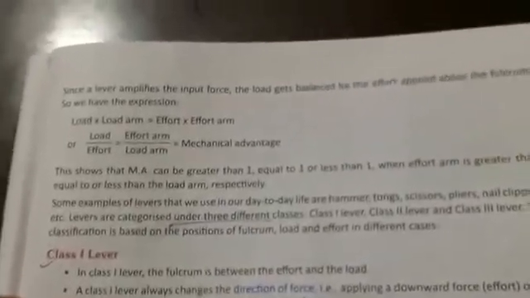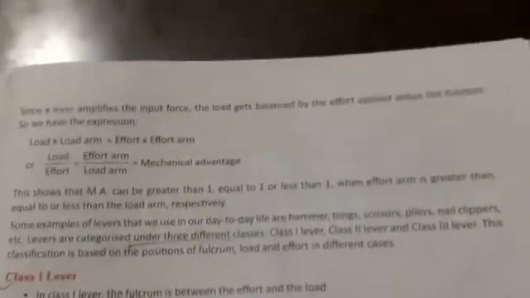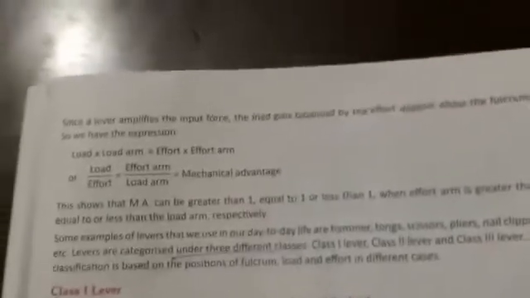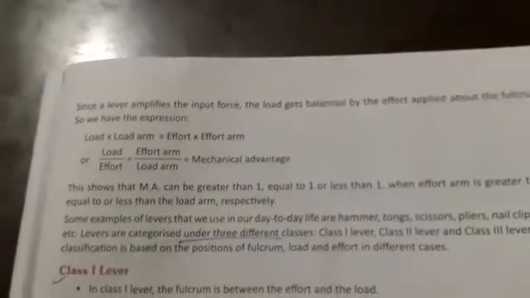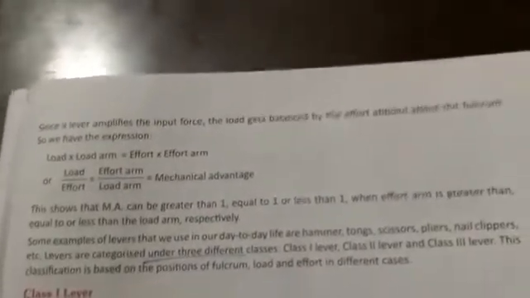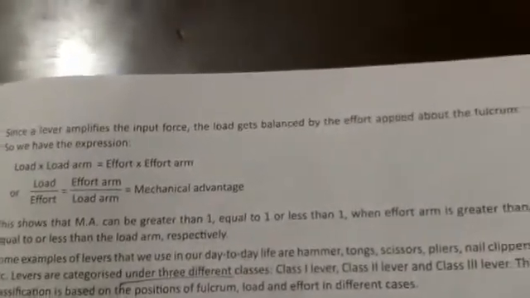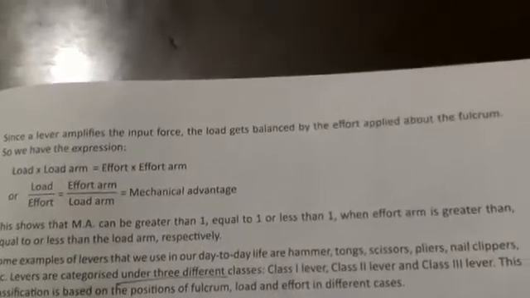So dear students, what is load arm? The distance between load and fulcrum is called the load arm, and the distance between effort and fulcrum is called the effort arm.